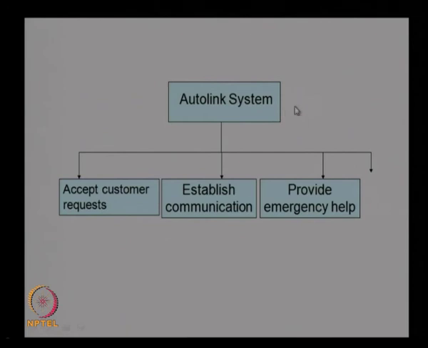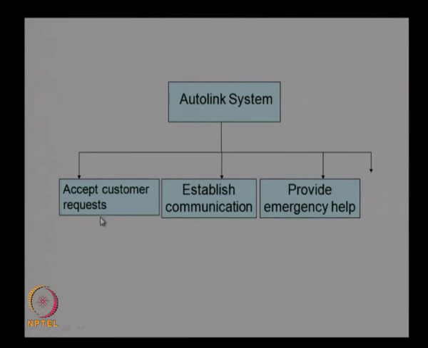So, this is the main system, the AutoLink system, to provide the services. You have the sub functions: accept customer request, establish communication, and provide emergency help. Of course, you can have many functions like this, and here you can have many sub functions.